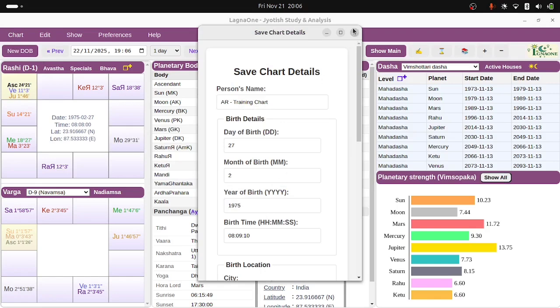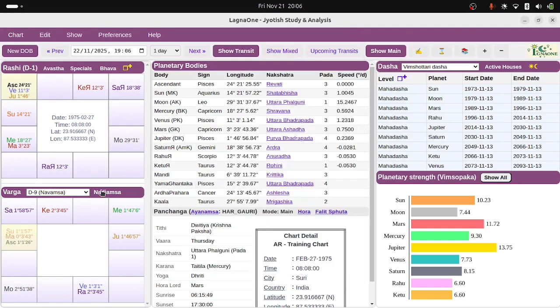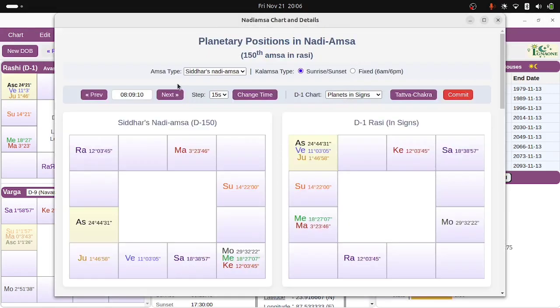Okay. So I'm not changing it here for now. I'm just showing you here. I don't want to change the date of birth here. All right. So this is how you can. Whenever you open it, you will have the changed time.